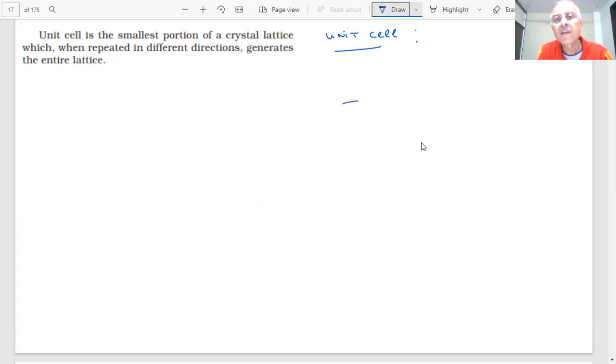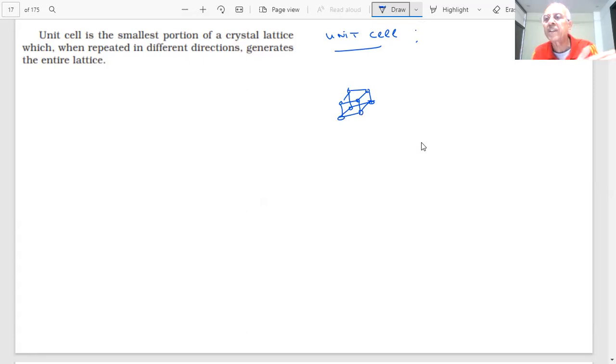If I represent something like this, I can say that if this is a cell, this is a small cell.